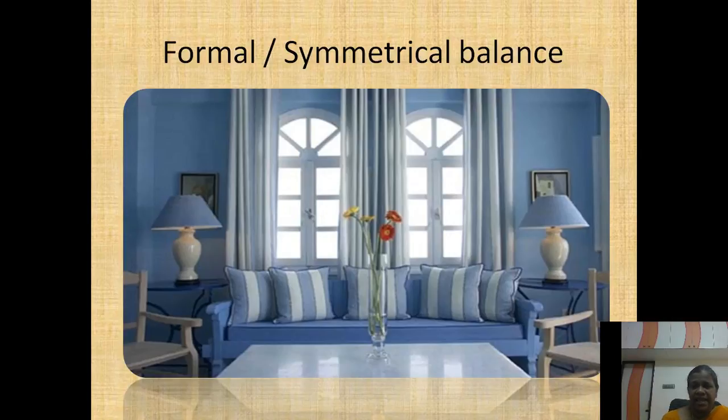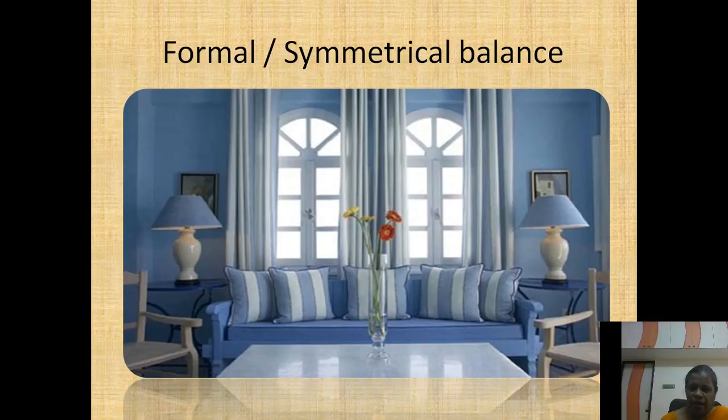the lamp, the night lamp, is kept from what? From the center, that is from the sofa, from the furniture. They are kept at what? Equal distance from the center. Both the objects are of what? Same color. Okay, same texture. Okay, this is called as what? The formal balance. Can you all understand?